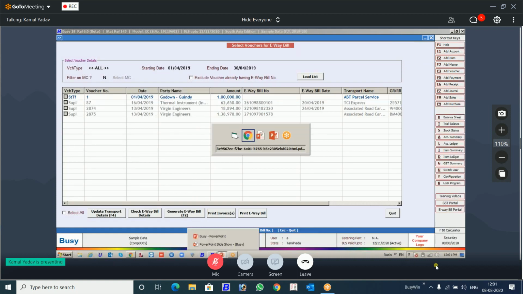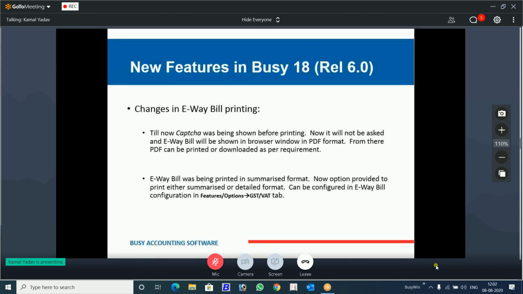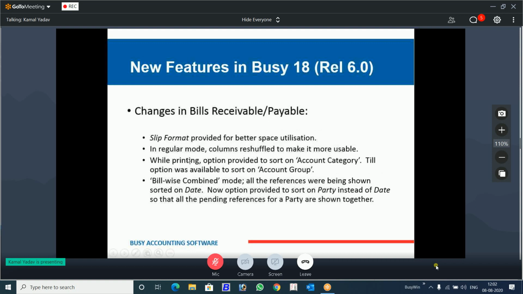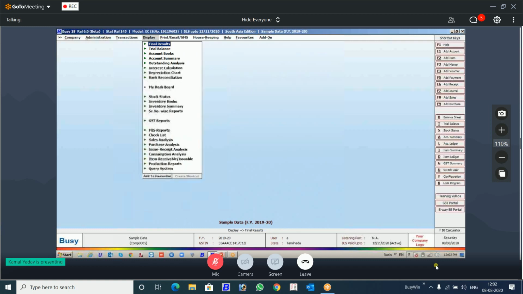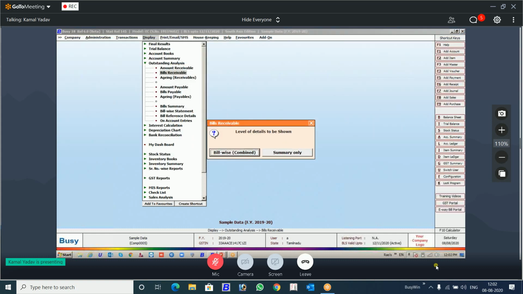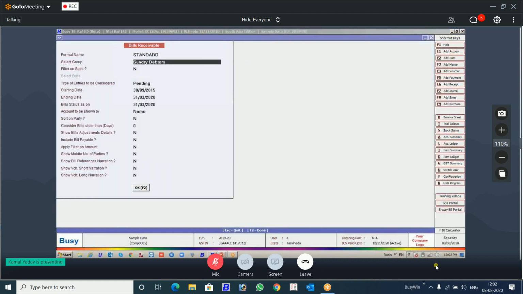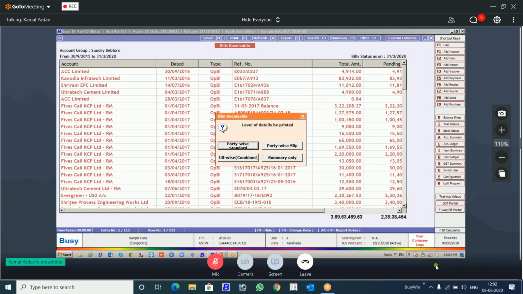We have a few things left to cover. So, okay, change in the bill receivable and payable format. Now the slip format is given for your printing. These things I will show you very quickly. Let's come to this outstanding analysis and the bill receivable. You print this from Busy.